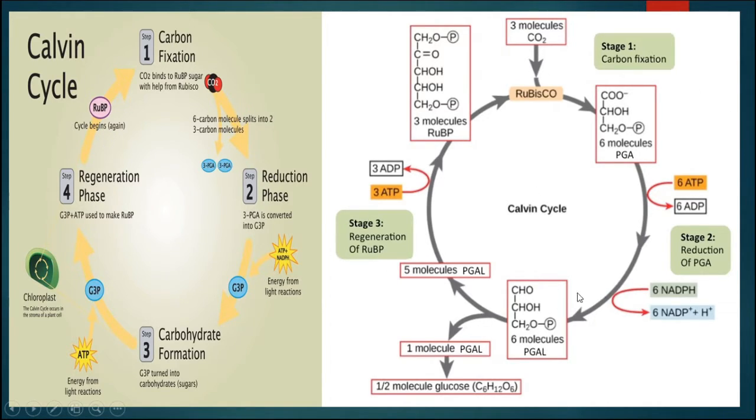All the reactions occur in the form of a cycle, that is why it is known as the Calvin cycle. It is also known as the C3 cycle because the first stable compound in this reaction is PGA, a 3 carbon compound. It does not require any light, that is why it is also known as dark reaction, and it occurs in the stroma of the chloroplast. So, these are all about the Calvin cycle.